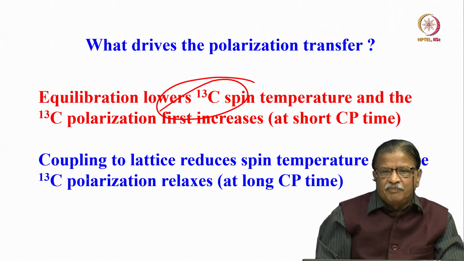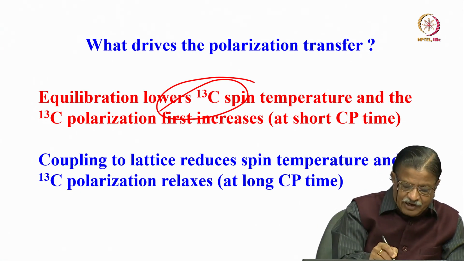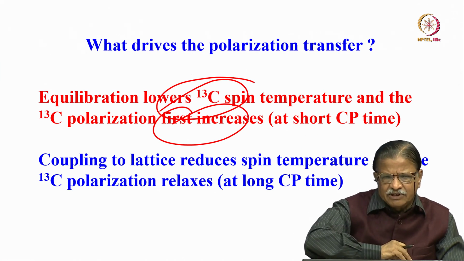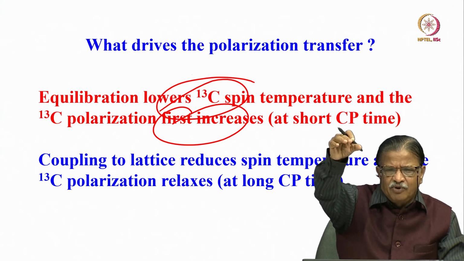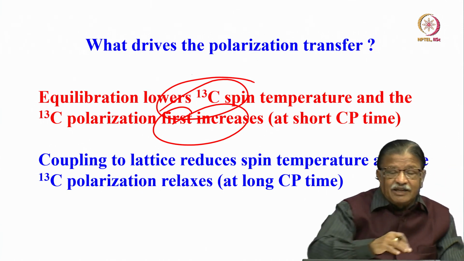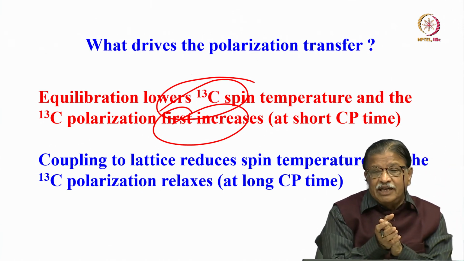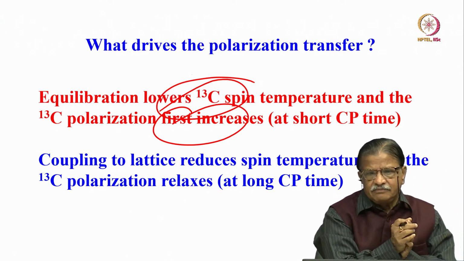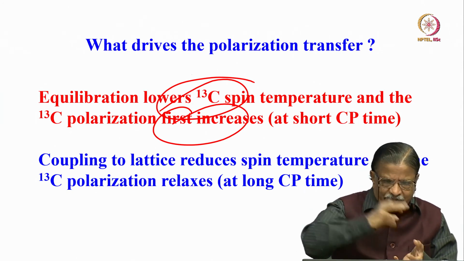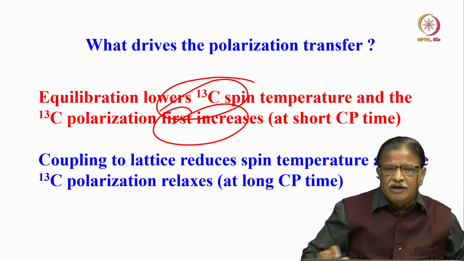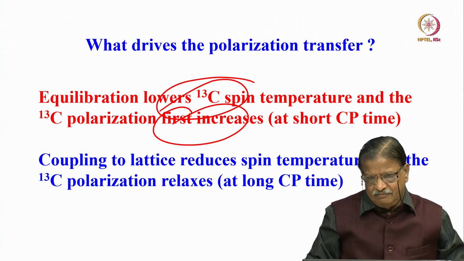The equilibration lowers the spin temperature of carbon, and carbon polarization starts increasing initially. As soon as you bring it into contact, carbon starts gaining magnetization, and it increases more and more. At the same time, it also gives energy to the lattice. Two simultaneous processes are going on. It is taking energy from proton and also giving to the lattice. This is a dynamic process, and initially, for a short time, it takes from proton. But if you wait for a long time, whatever it has gained, it will give back to proton and also to the lattice. That is what happens.